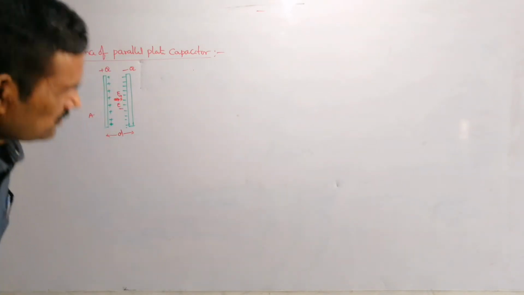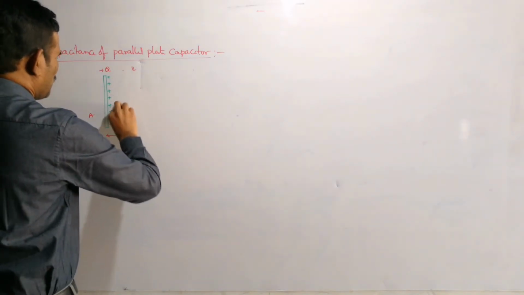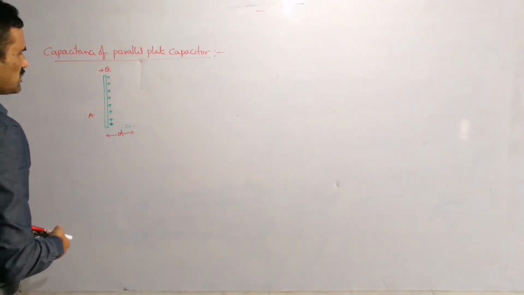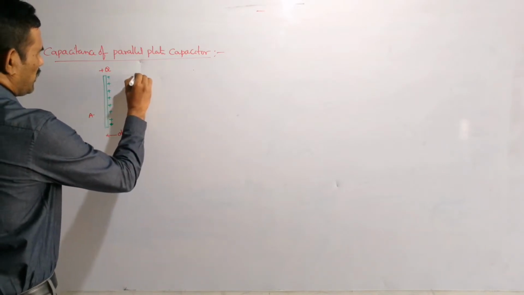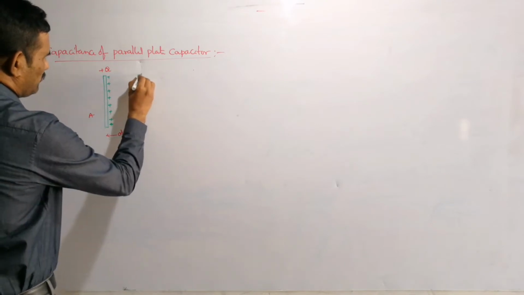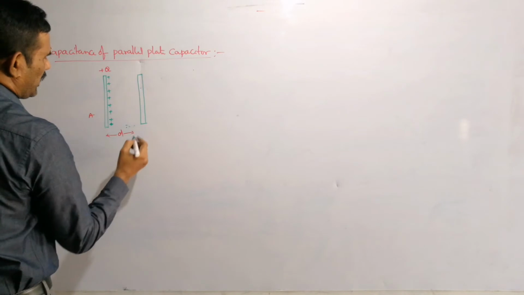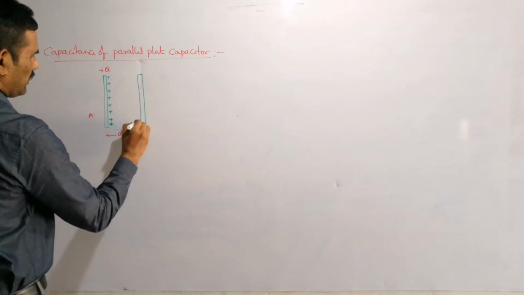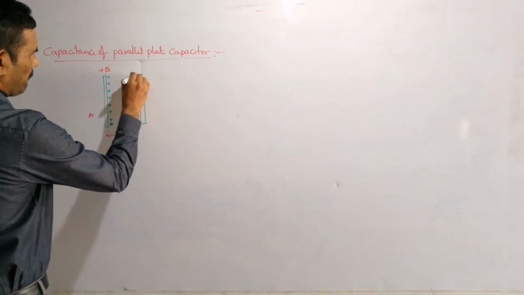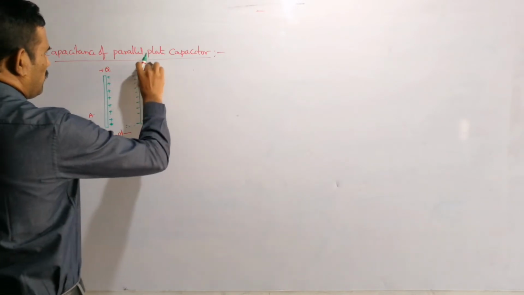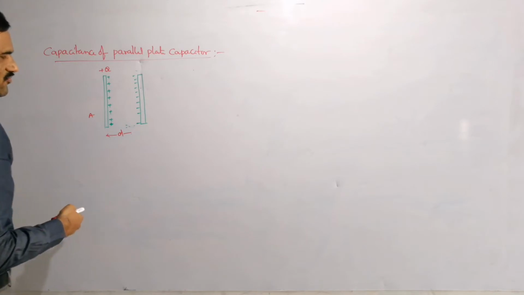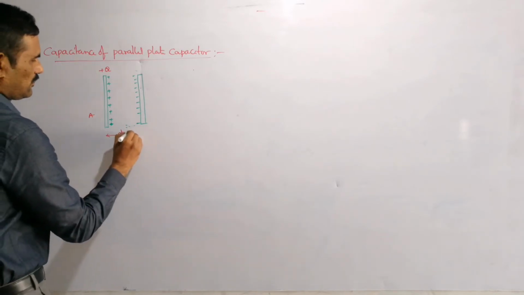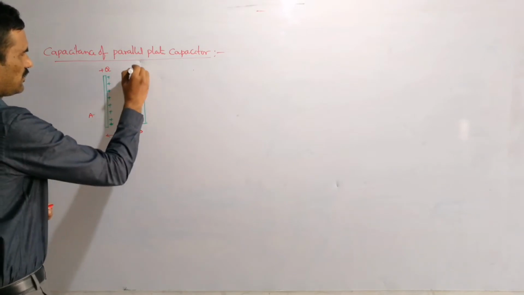Consider, so I will draw a separate big diagram so that you can identify the plates easily. Consider two metal plates, two identical metal plates having area A, placed parallel to each other at very small separation d.